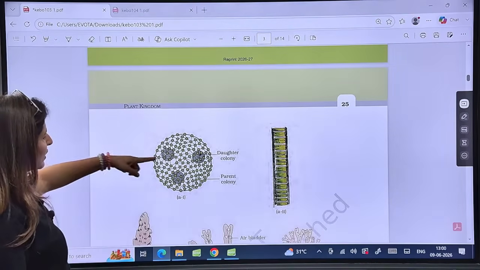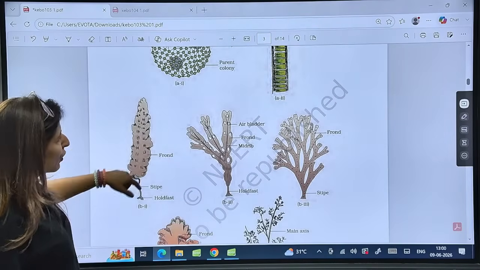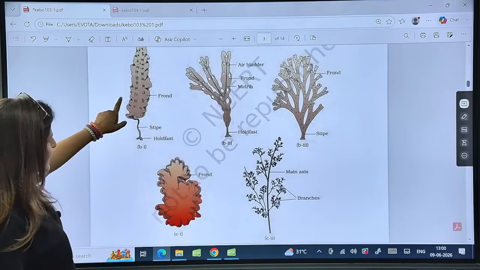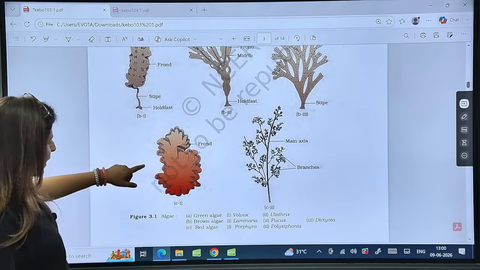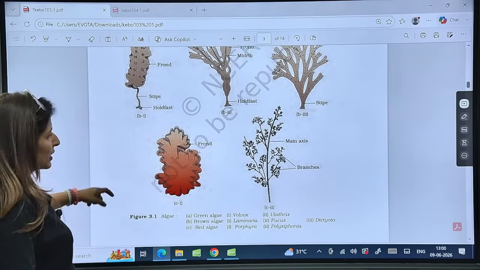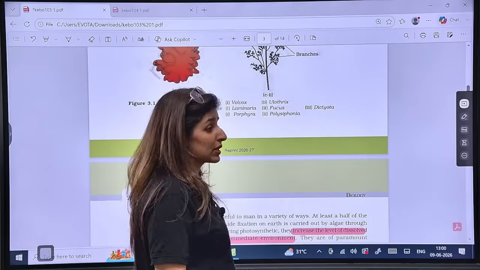So these are the diagrams that you must be able to identify. This is volvox, that is Ulothrix, this is laminaria, this is fucus, and that is dictyota, right? And this one is porphyra, this is polysiphonia. We'll talk about diagrams in more detail in a separate session.